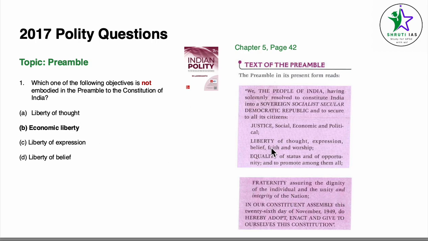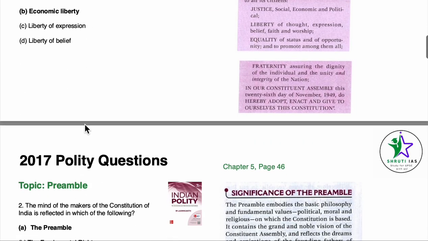So here we can see there's liberty of thought, there's liberty of expression, and there's liberty of belief. What we don't have is economic liberty, that's just for justice. So answer becomes B. This is not mentioned in the preamble to the Constitution of India.